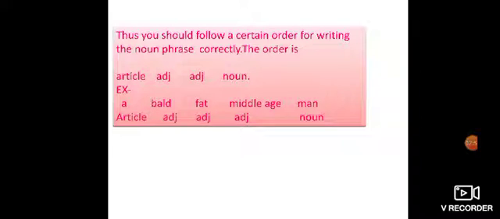Basically, in this phrase, man is the main part, the noun. Now, the other three words, bald, fat, and middle-aged, are only adjectives which are describing the noun. They are talking about the man, how he is. He is a middle-aged fat man, right? So, they are only describing the man; they are only modifiers. A noun is there, and the three adjectives only describe the noun. So, this order is compulsory when you are writing a noun phrase.